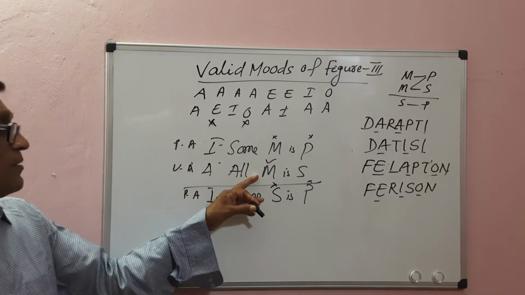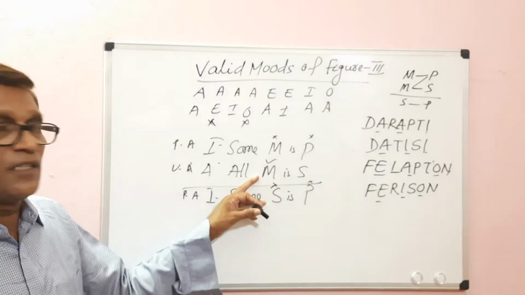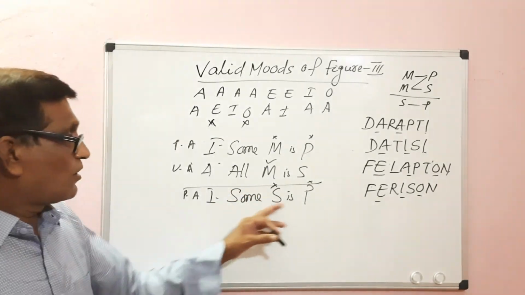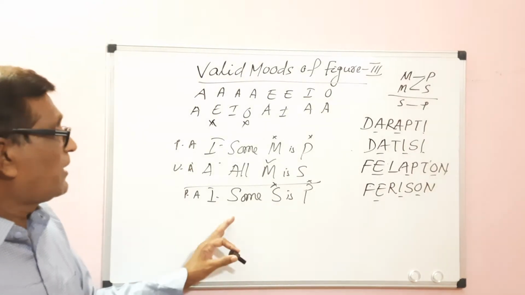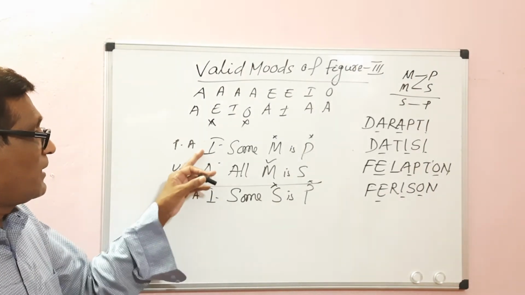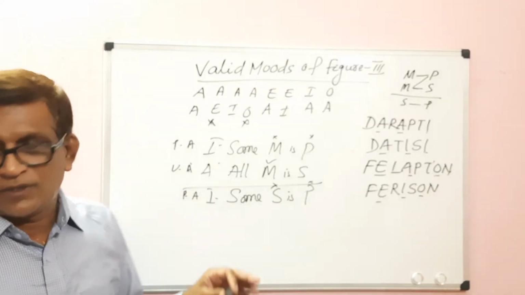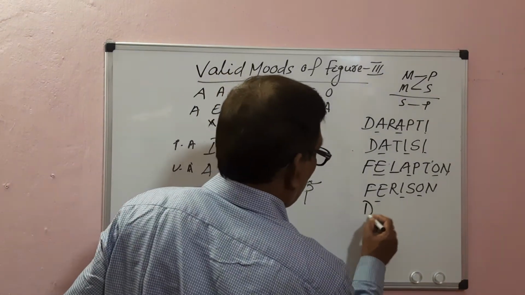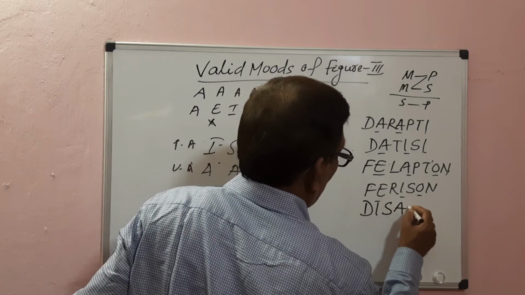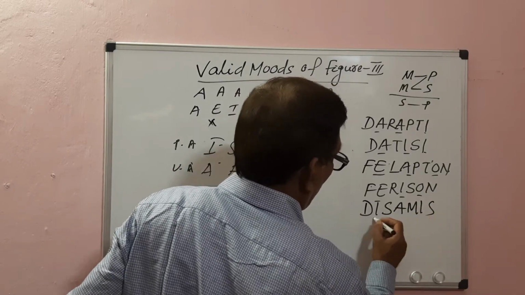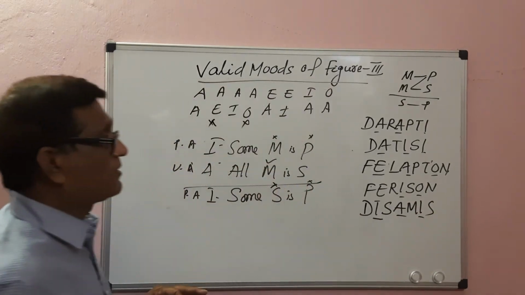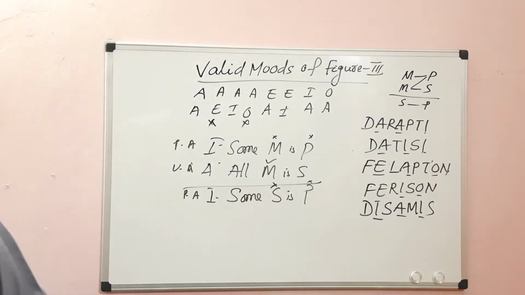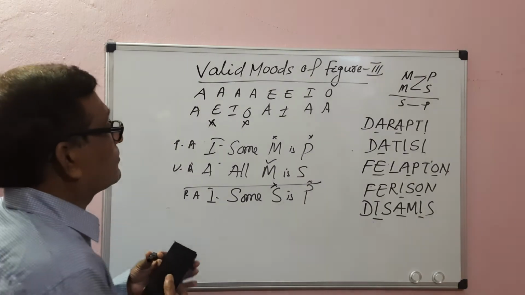Here the middle term is distributed. A proposition distributes the subject term, so the middle term is distributed in the minor premise. So there is no fallacy of undistributed middle. In the conclusion no term is distributed, so it is a valid mode. From IA, the I conclusion comes. Its name is Disamis, IAI. Disamis is a valid mode in the third figure.